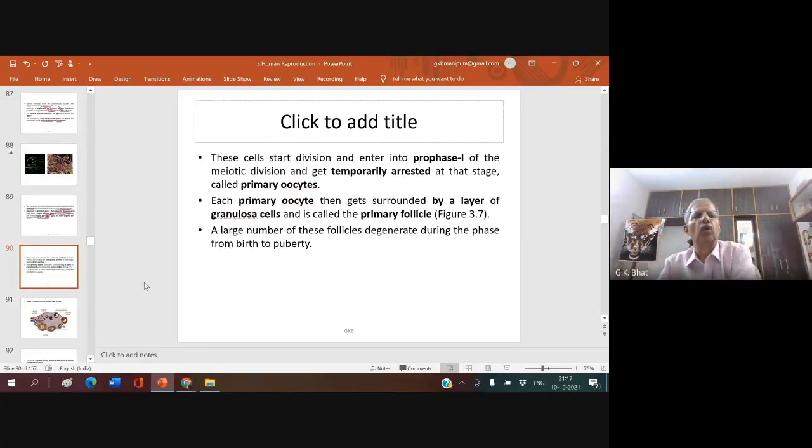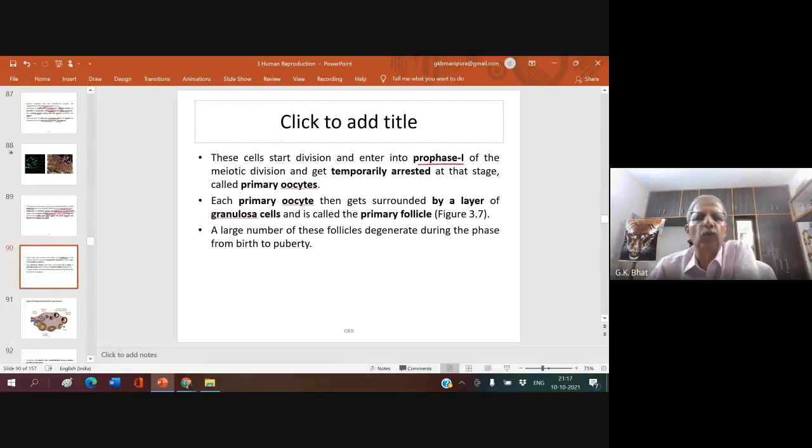These cells, oogonia, start division and enter into prophase 1. Another important point. Look here. Whatever couple of millions of oogonia are formed during fetal life, they start undergoing division and enter into prophase 1. You know, prophase 1 is the phase in meiotic division 1.